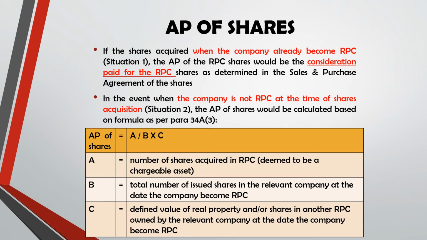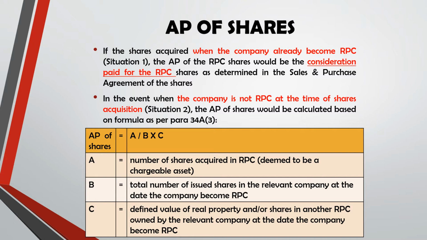So for the acquisition price of shares, if the shares are acquired when the company is already RPC, which is situation 1, the AP of the RPC shares would be the consideration paid for the RPC shares as determined in the sales and purchase agreement of the shares. So this is as per the consideration agreed between two parties. However, in the event when the company is not RPC at the time of the shares acquisition, the AP of shares would be calculated based on the formula as per paragraph 34A sub 3, which is A per B times C. So what is A per B times C?